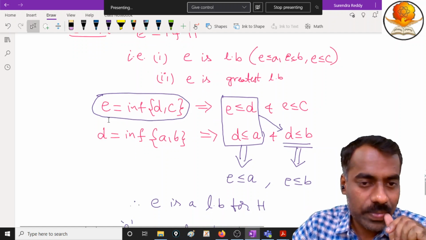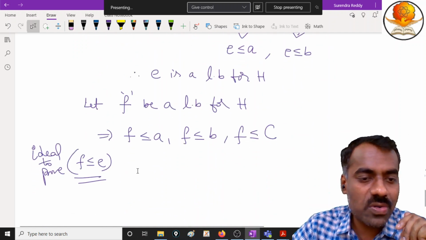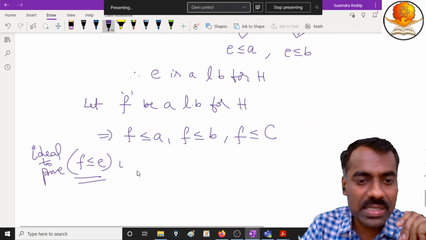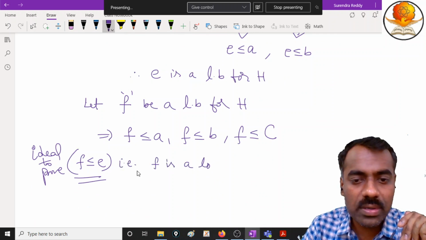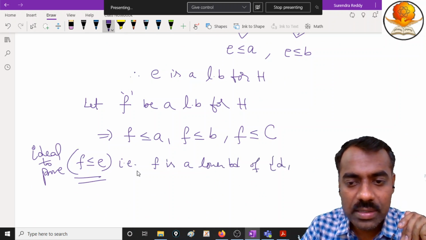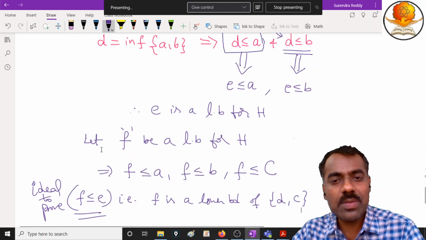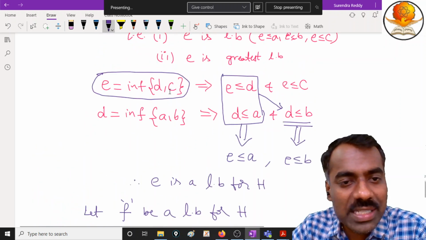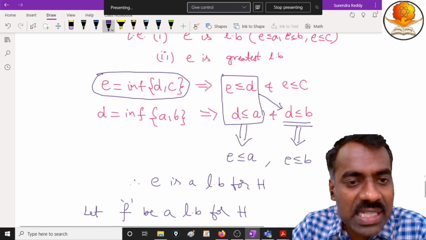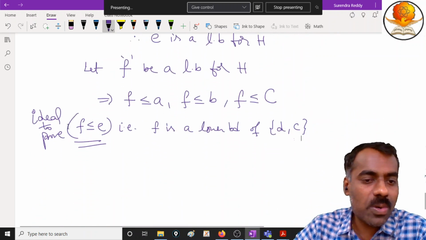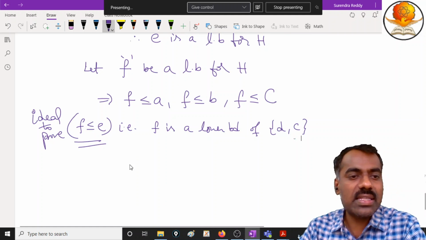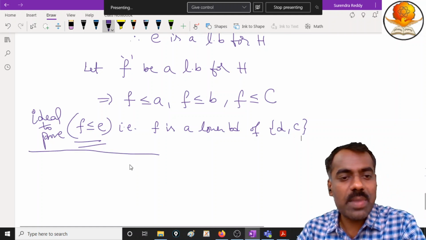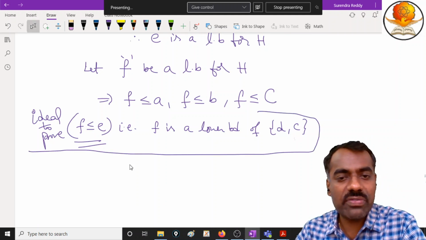So to show that F is less than or equal to E, this is the same as proving that F is a lower bound of the set D comma C. If we can prove that, then because E is the greatest among all lower bounds, we get that F is less than or equal to E. So this is our idea. This we want to keep in mind and get the relation for F.